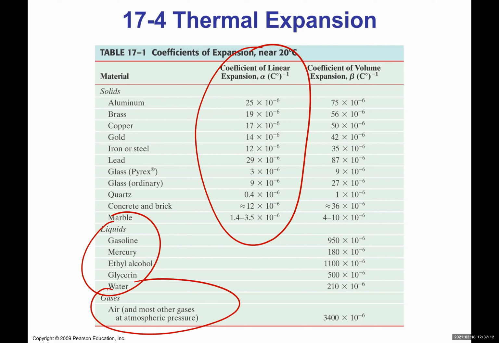But we can have what we call volume expansion, which can happen to a solid, liquid, or gas. Both water and hydrogen in gas form can expand if you're looking at a three-dimensional expansion.